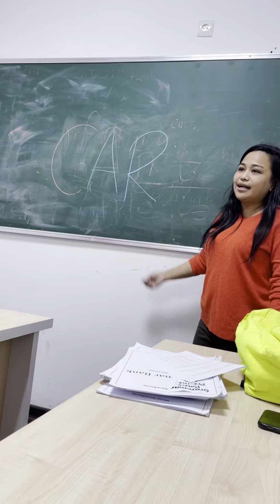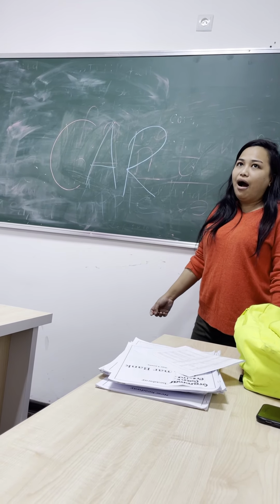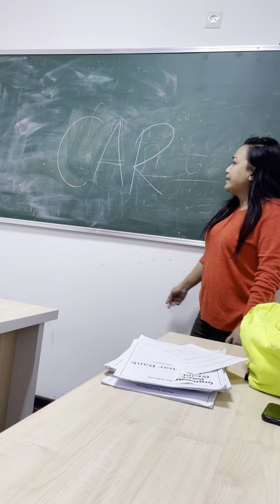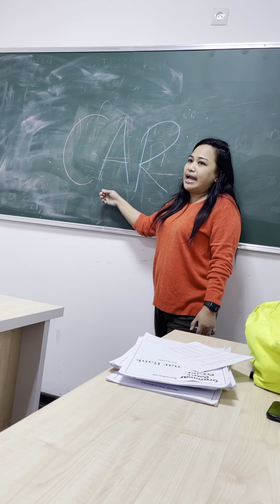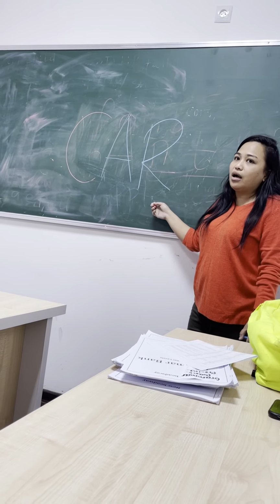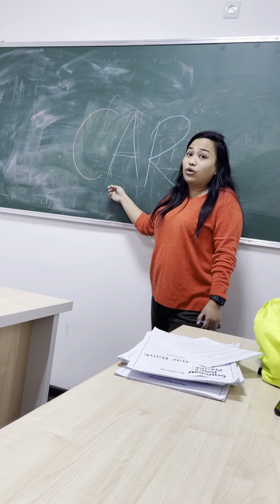Did you understand? Because the rule is, if after the letter A comes letter R, the A will be long.